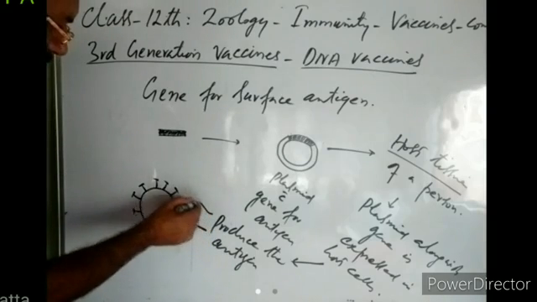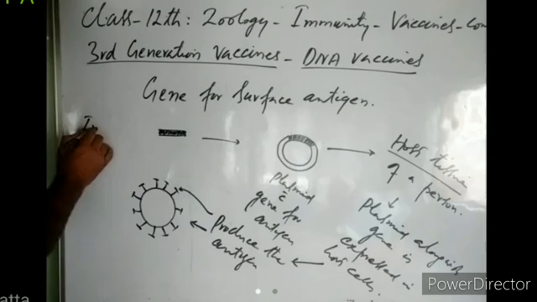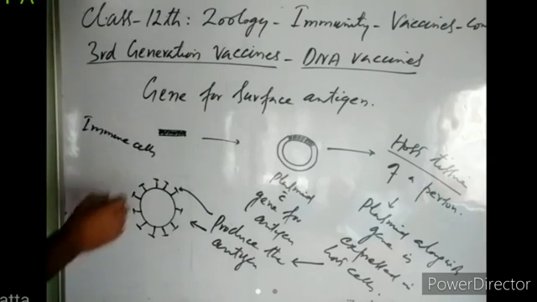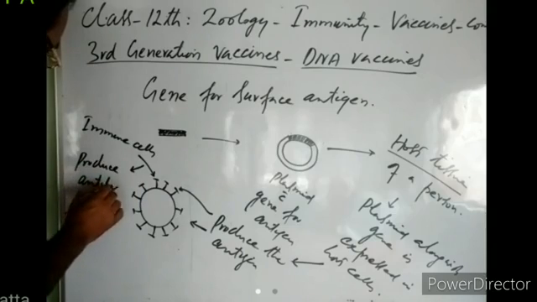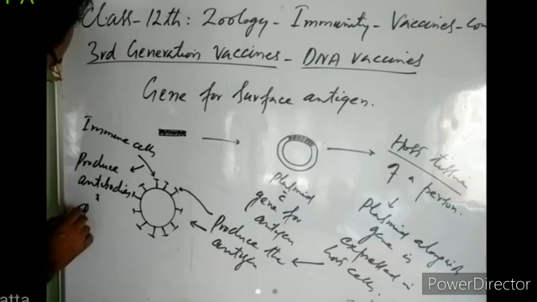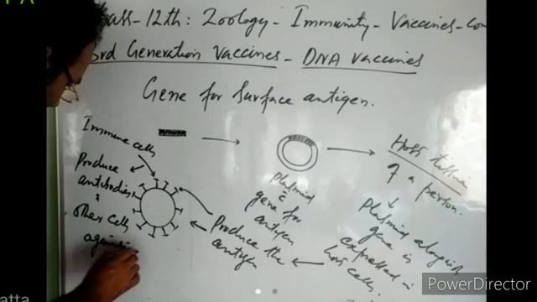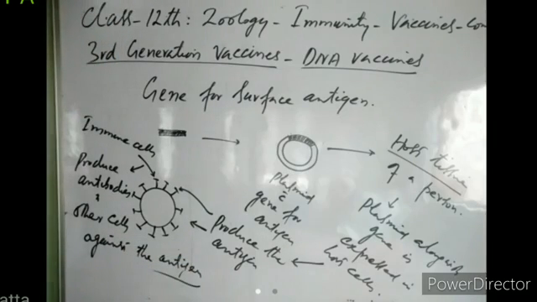This is the antigen produced by host cells, and it is displayed on its surface. Then immune cells recognize this antigen and produce antibodies and other cells against the antigen. So the immune system is stimulated, it produces antibodies and other defensive cells against the antigen, and the person becomes immunized. Right? The person gets the immunity.